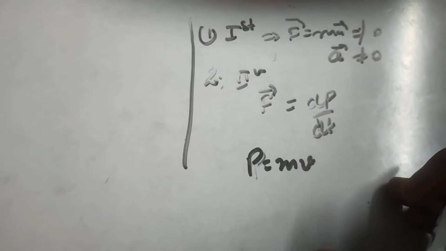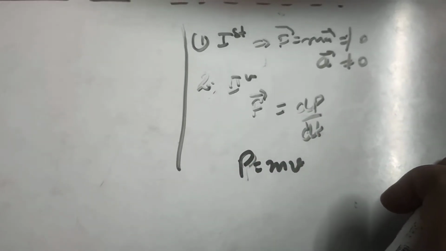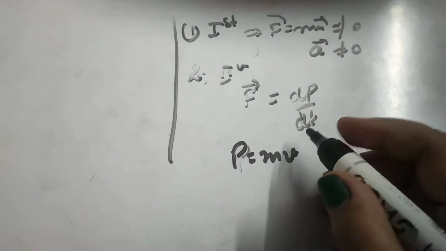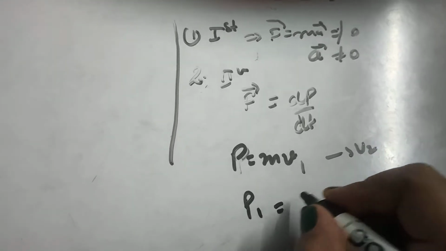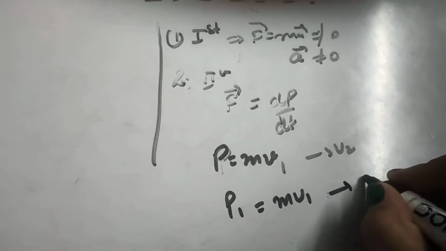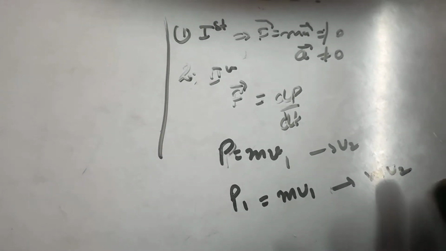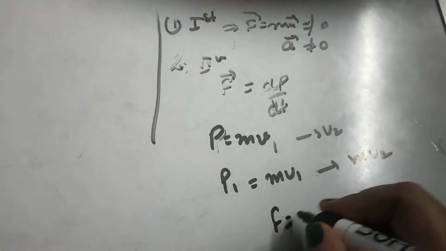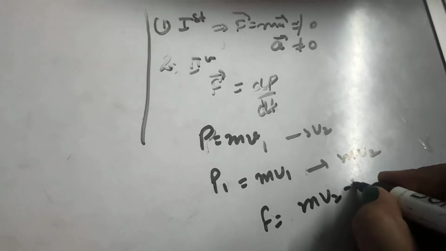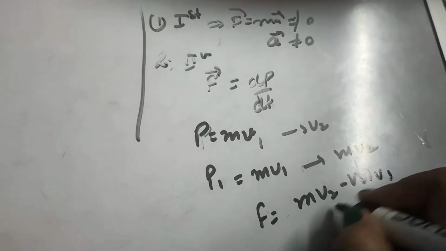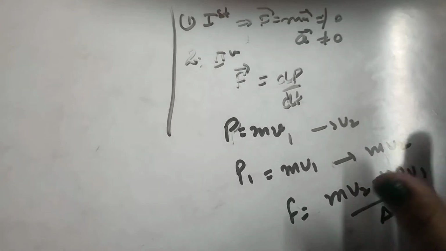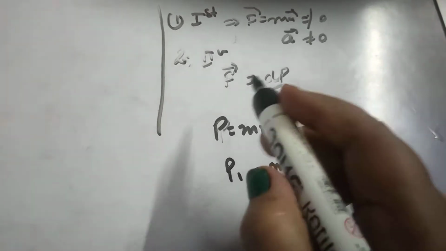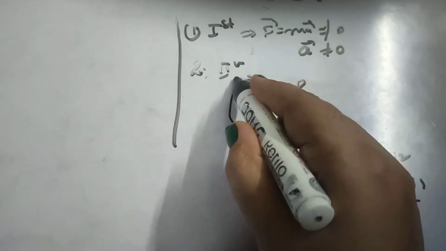Now change in momentum means when we apply some force, the velocity of the body will change from, suppose, v1 to v2. In that case, the momentum will change from mv1 to mv2 in a particular time. So F is equal to mv2 minus mv1 upon delta t, or t, whatever time we have taken. So according to Newton's second law of motion, force is equal to rate of change of momentum.